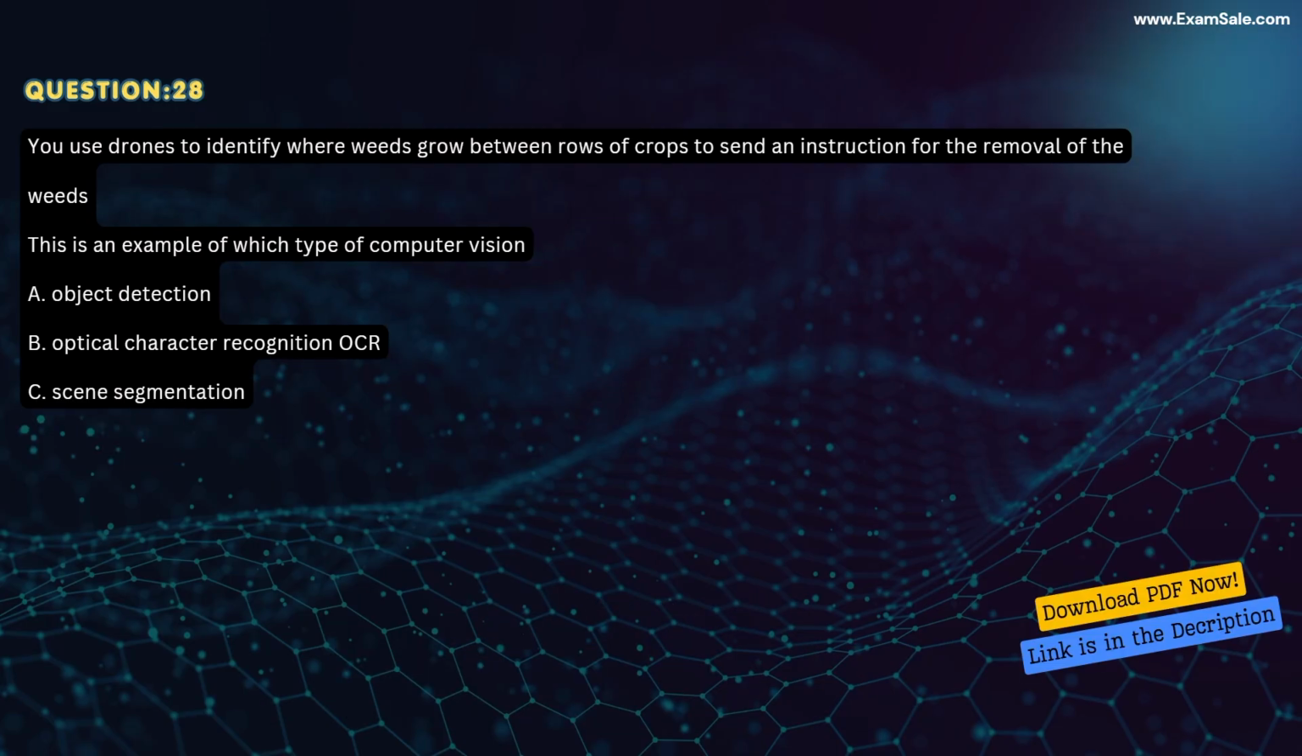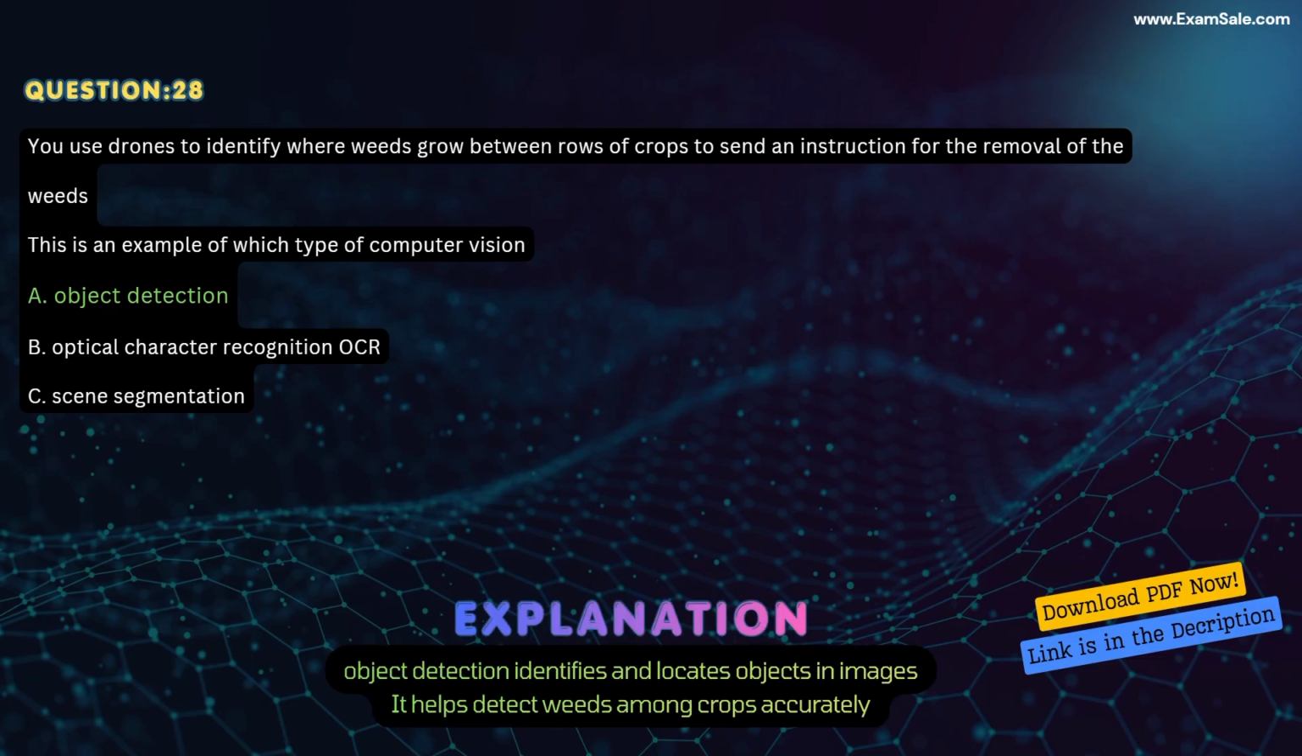Question 28. You use drones to identify where weeds grow between rows of crops to send an instruction for the removal of the weeds. This is an example of which type of computer vision? A. Object detection. B. Optical character recognition (OCR). C. Scene segmentation. Correct answer A. Object detection. Explanation. Object detection identifies and locates objects in images. It helps detect weeds among crops accurately.